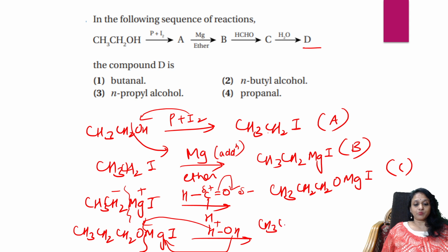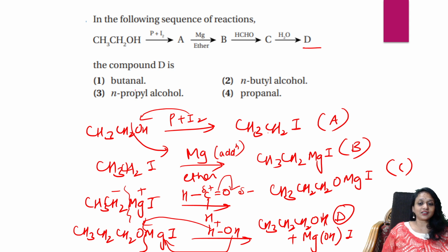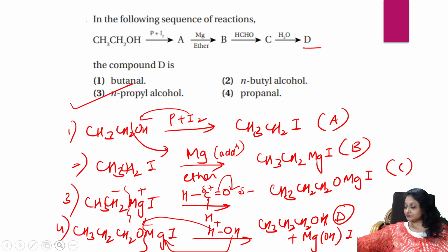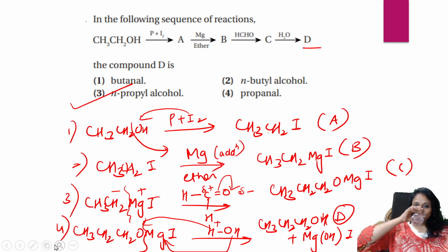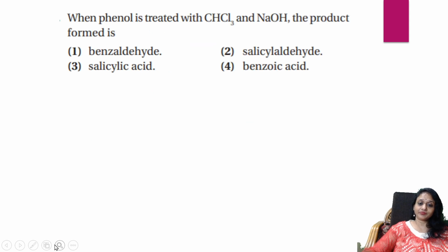You're going to get CH3CH2CH2OH, that is nothing but propanol, and MgOHI is out. So compound D is nothing but propanol. So where is the answer? Propanol. It is n-propyl alcohol. So reaction 1, reaction 2, reaction 3. Easy? Easy. Right. Let us see the next question.